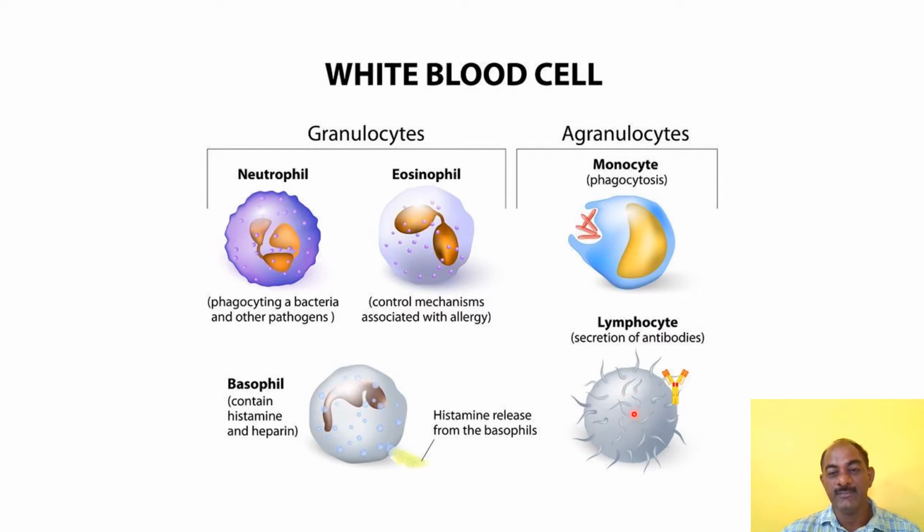Granules are absent in their cytoplasm. The monocyte nucleus is kidney shaped, and it also plays an important role in phagocytosis. Lymphocytes secrete antibodies, meaning our immune reactions occur due to lymphocytes. The nucleus is circular. So in this way, these are the two types of white blood cell or leukocyte.